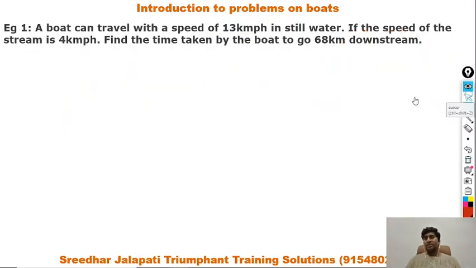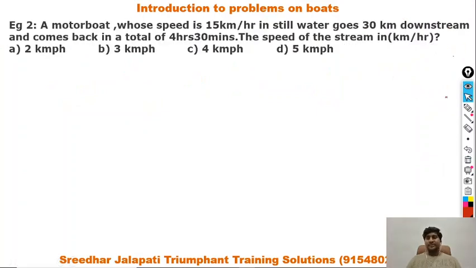Let's move to the next question. As I always say, pause the video, read the question, you try first, and then continue the video to check your answer. A motorboat whose speed is 15 km per hour in still water, this is x, goes 30 km downstream and comes back in a total of 4.5 hours. Then what is the speed of the stream?